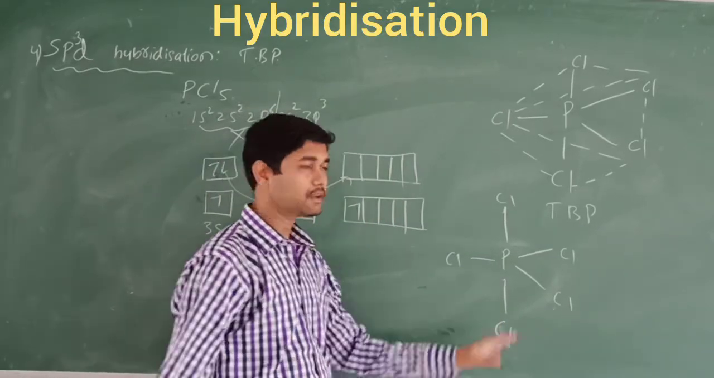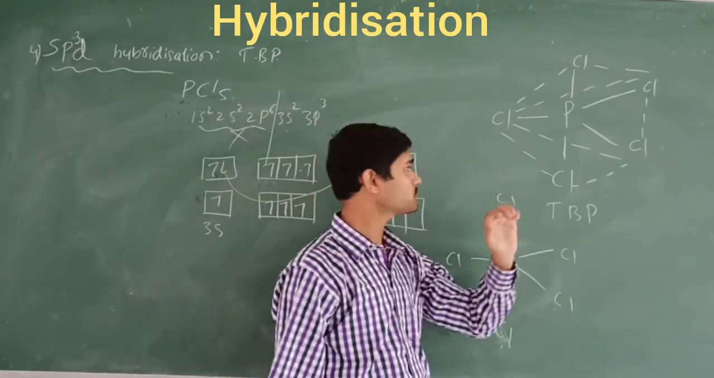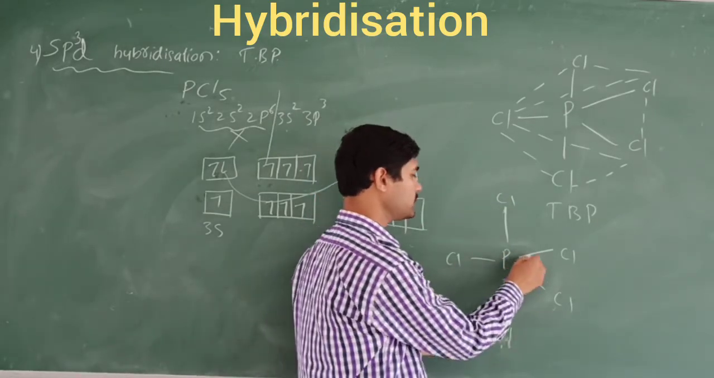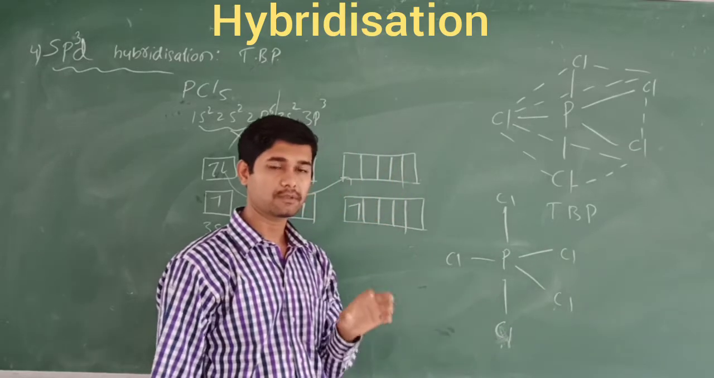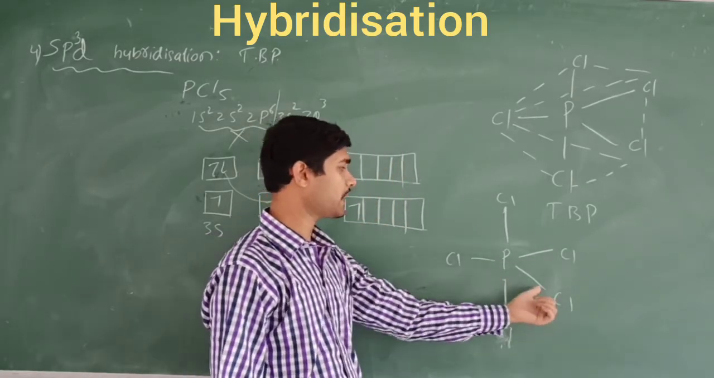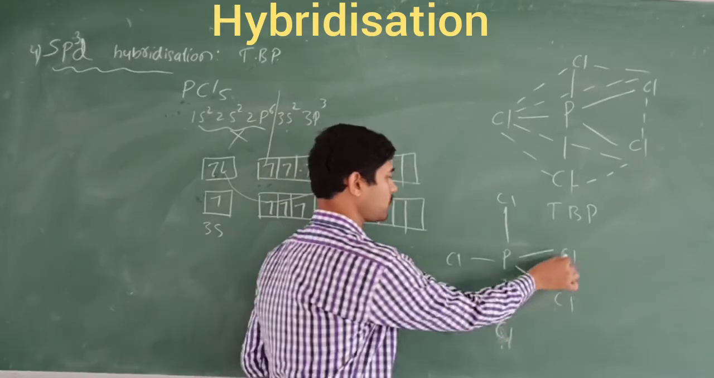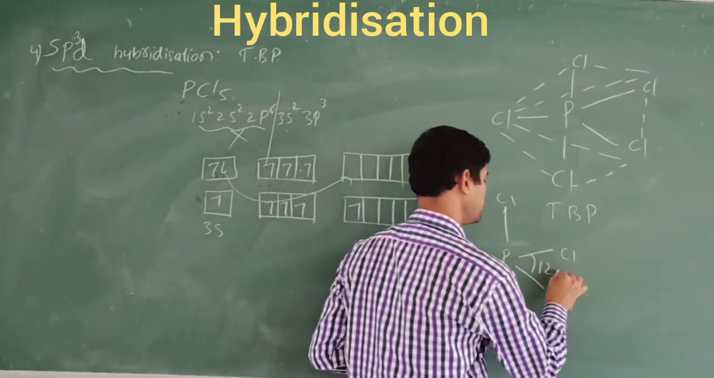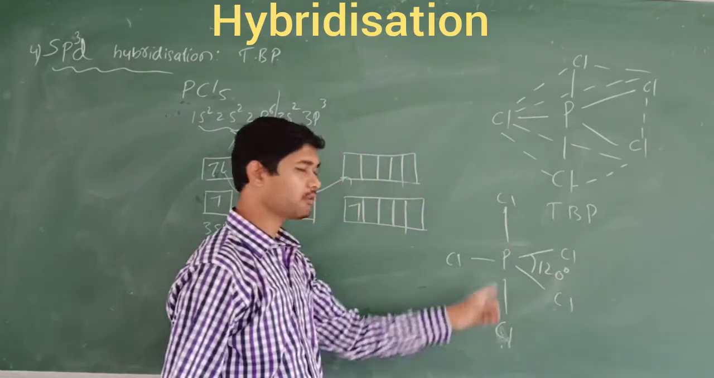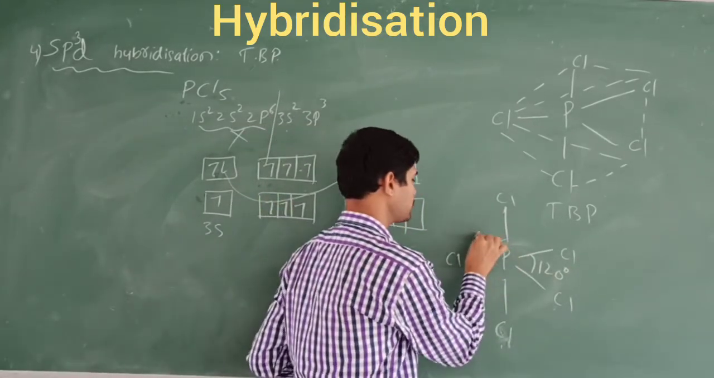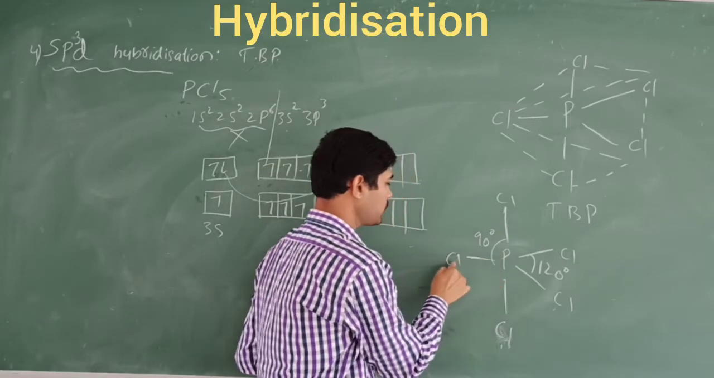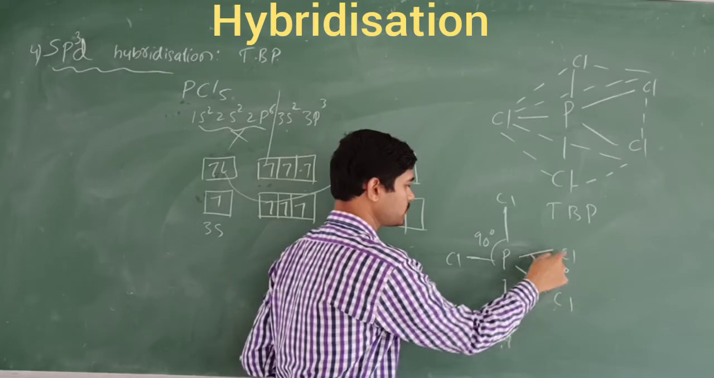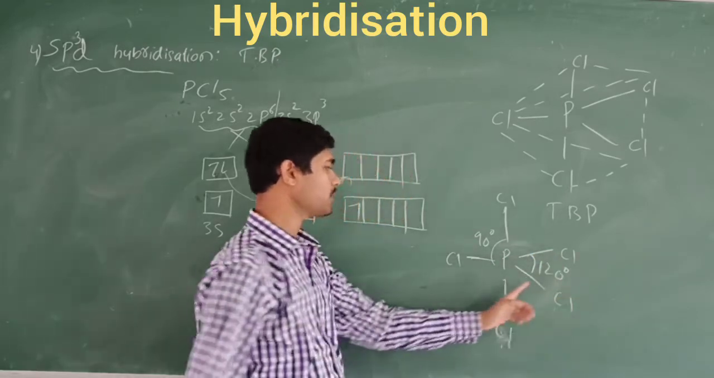So in PCl5 the bond angles are not all equal. Why? Because the 3 chlorine atoms occupy the 3 corners of the triangle and 2 are axial. These are the equatorial bonds, and the angle between equatorial bonds is 120 degrees, and the perpendicular bonds are 90 degrees. When you look at this one, chlorine, phosphorus, chlorine, that becomes 90 degrees. And when you look at this one, chlorine, phosphorus, chlorine, it becomes 120 degrees.